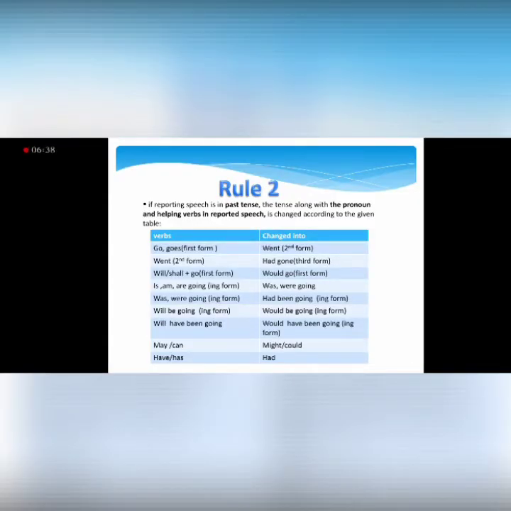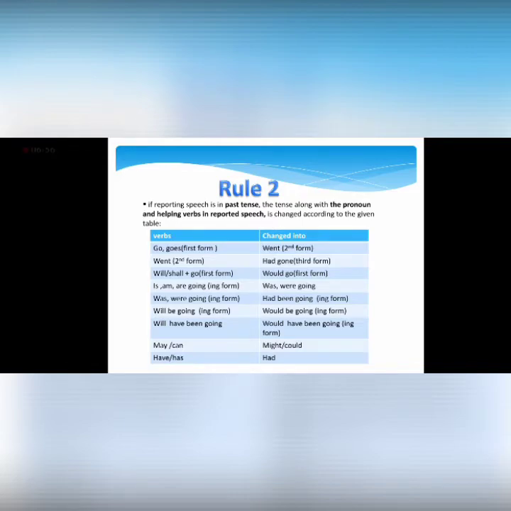Here comes rule 2. Rule 2 is that if the reporting speech is in past tense, now it has many changes. First of all, the pronoun is changed, and according to the pronoun, the helping verb is also changed, and the third thing is that the tense is also going to change.